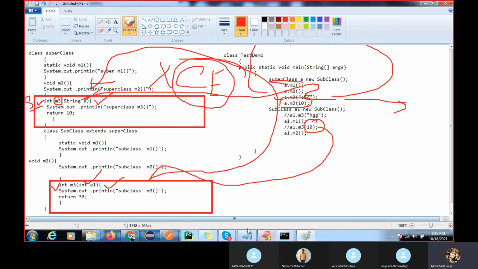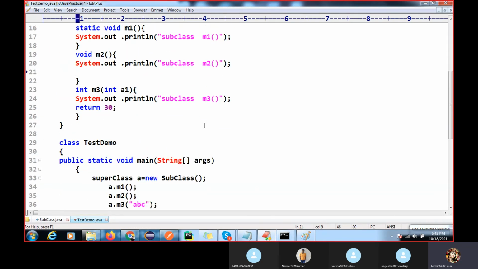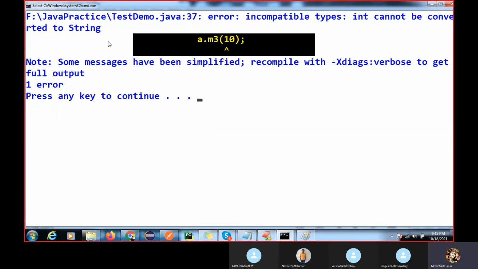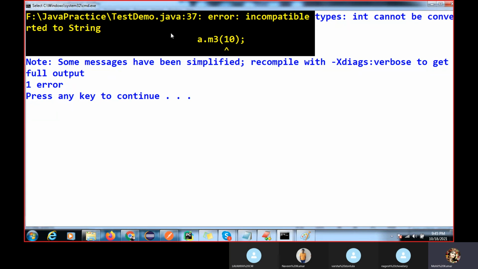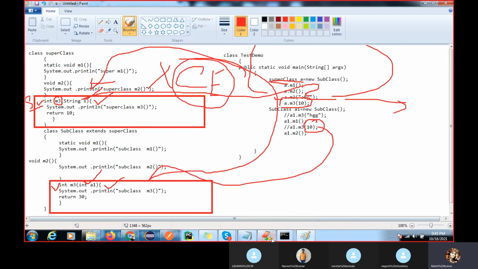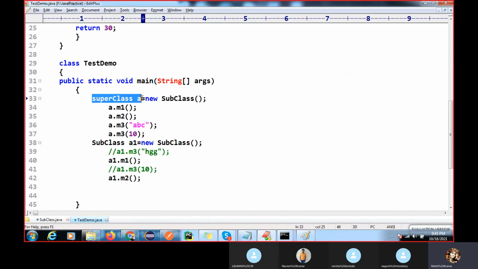Okay, please do the practice. Type all the code and watch my recording video one or two times. Then you will understand. If you are learning for the first time, you can see the error: incompatible types, cannot convert integer to string, right? So the control directly jumps to the superclass type because we have given the superclass type reference variable. So it will not work.